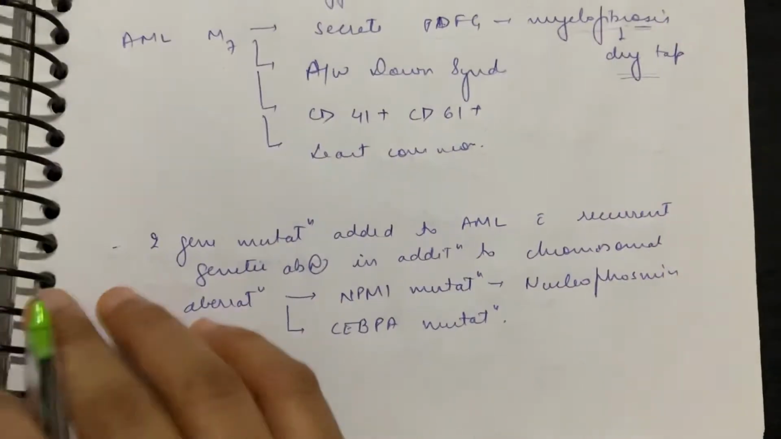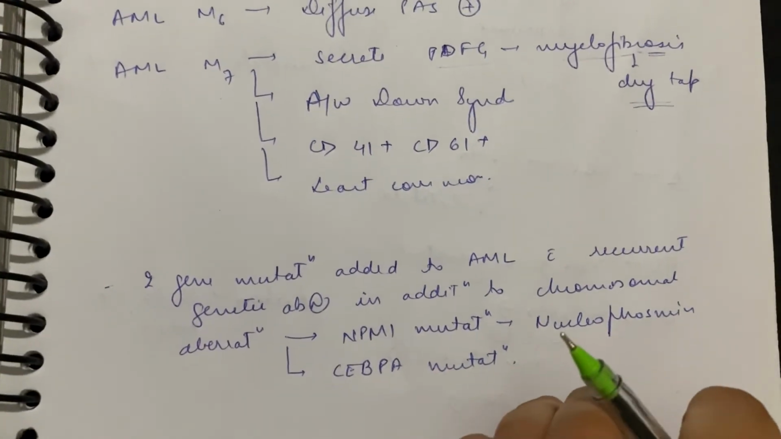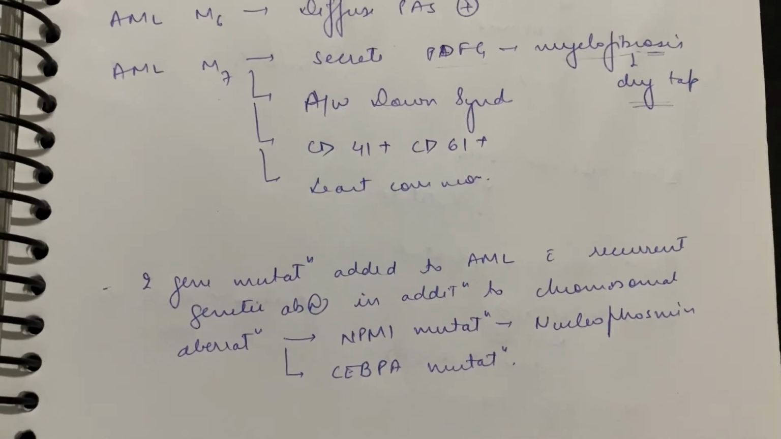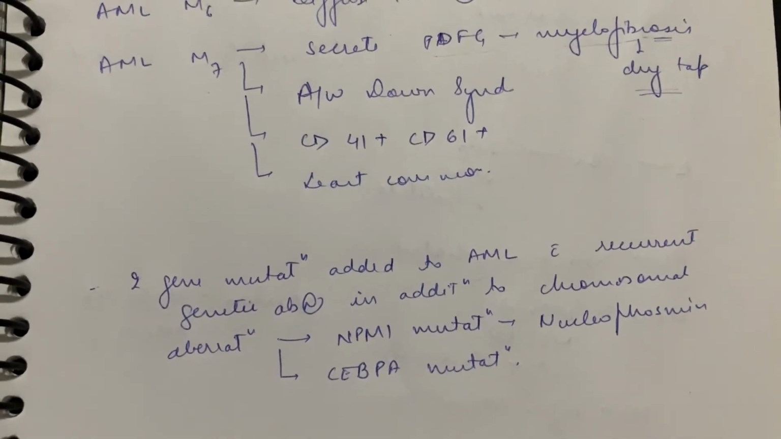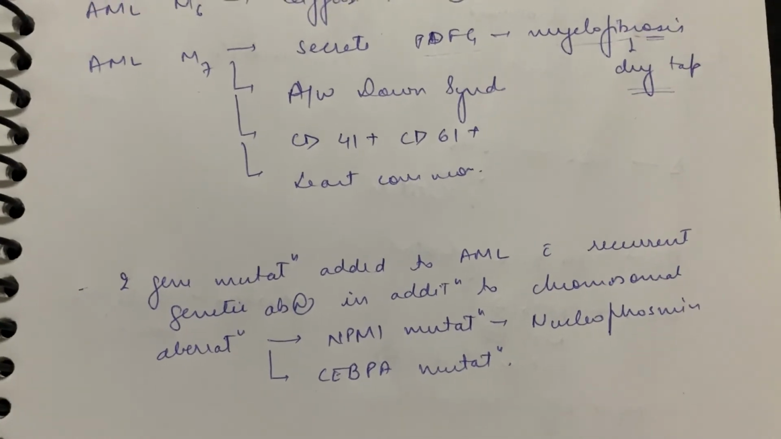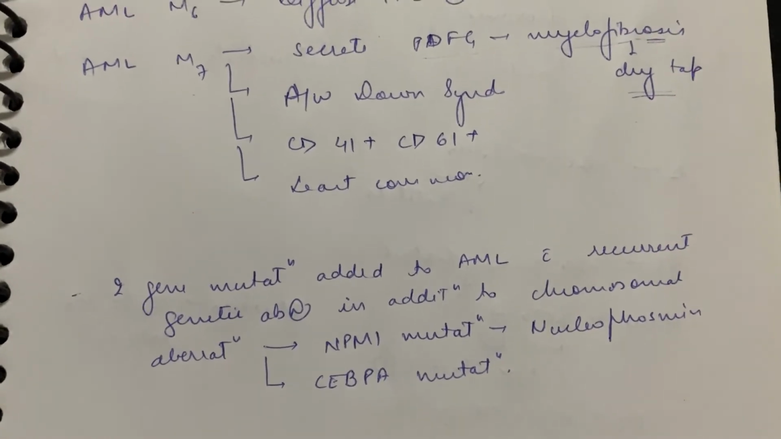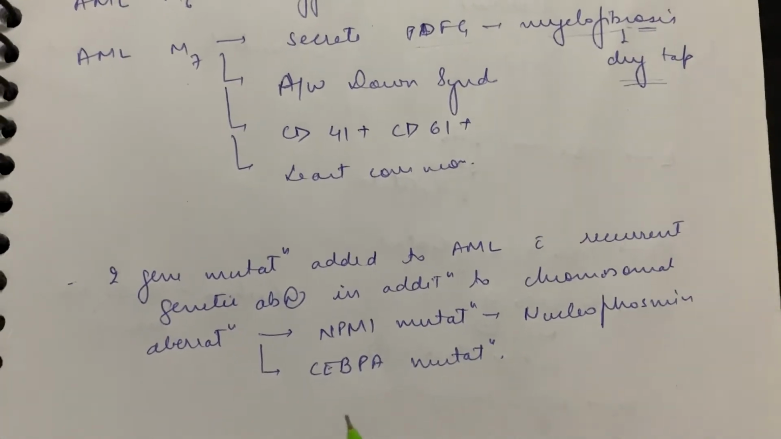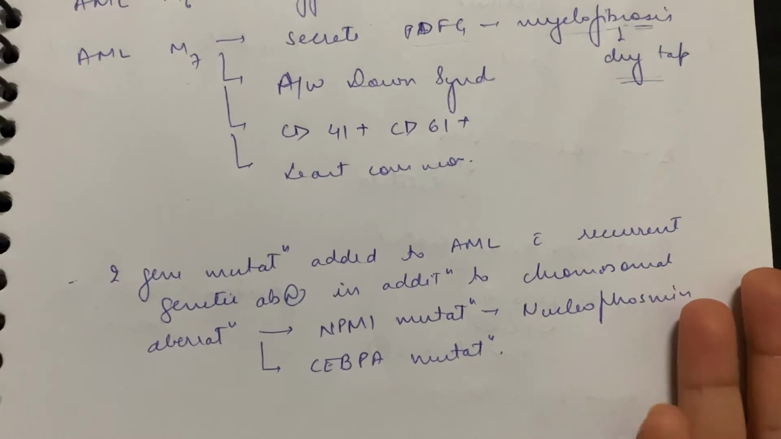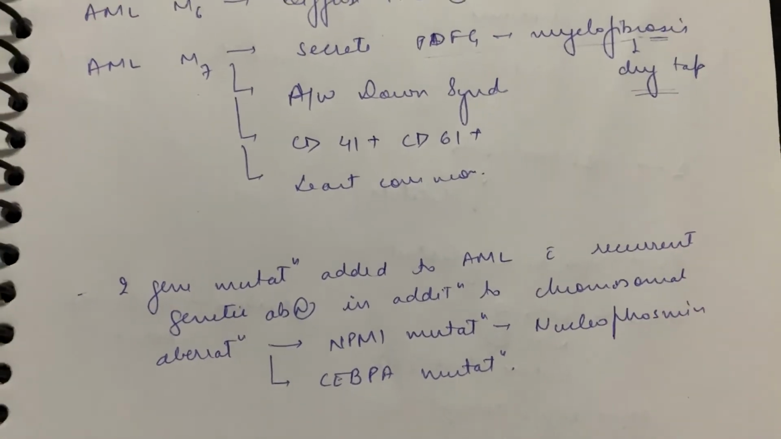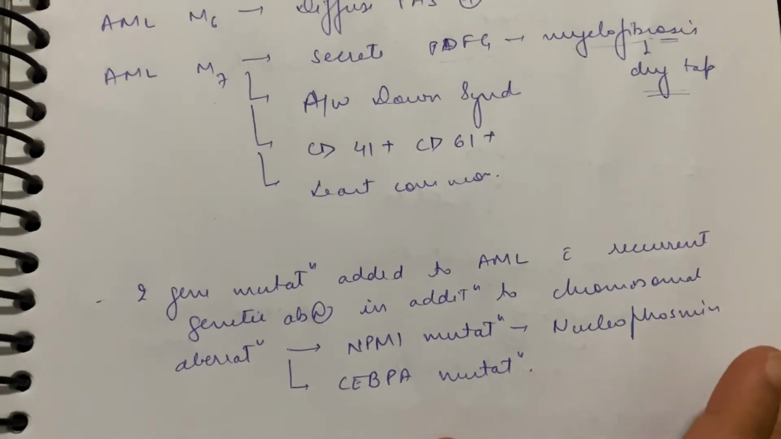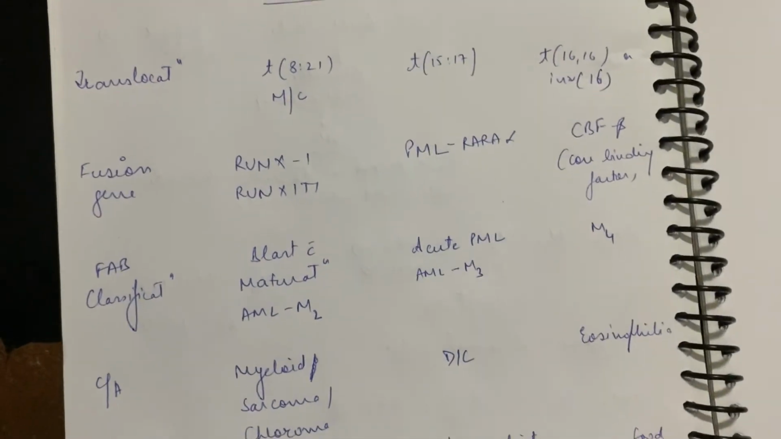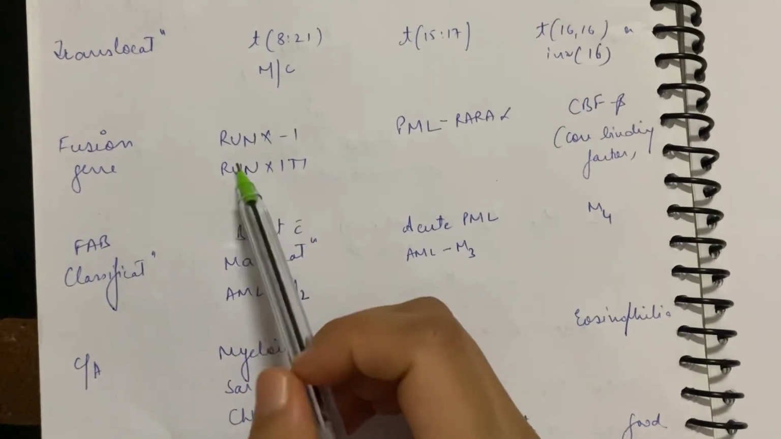Okay, this is a new update, like 2 gene mutations are added to AML with recurrent genetic abnormalities in addition to chromosomal aberrations. These are NPM1 mutation, which is nucleophosmin, and CEBPA mutation. अगर याद कर सकते हो तो याद कर लो, क्योंकि ये नई एडिशन है. It can be asked. अगर नहीं कर सकते तो कोई बात नहीं, it's okay. ठीक है. And now coming on to this table, which is easy and I found it somewhere, so it's easy for you to remember. ठीक है.